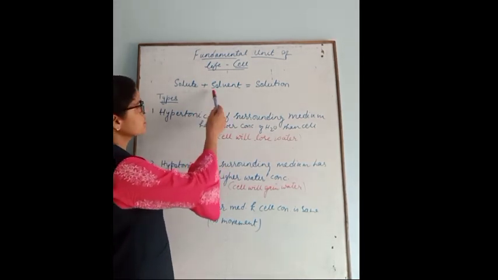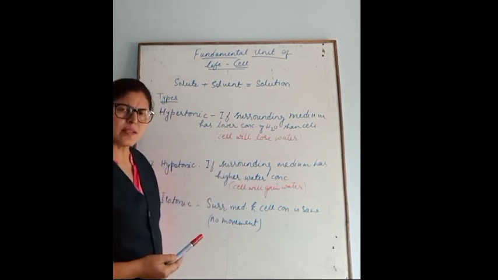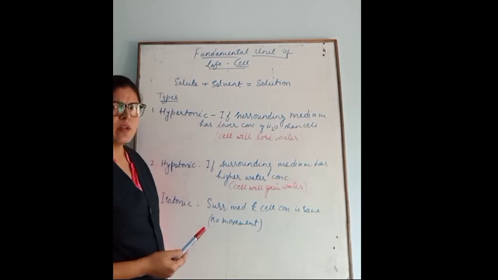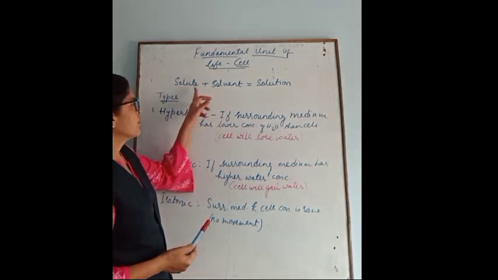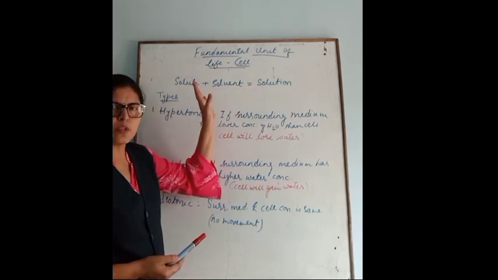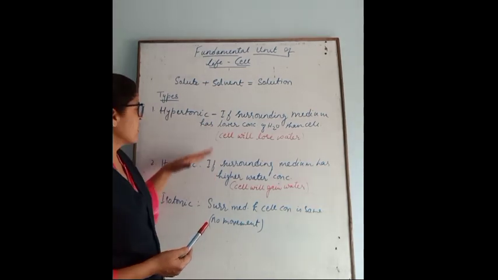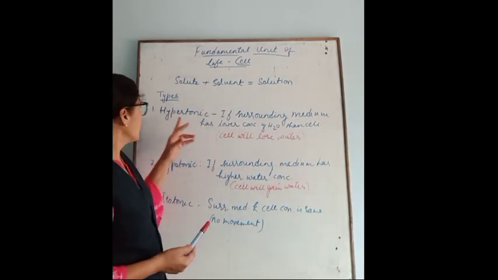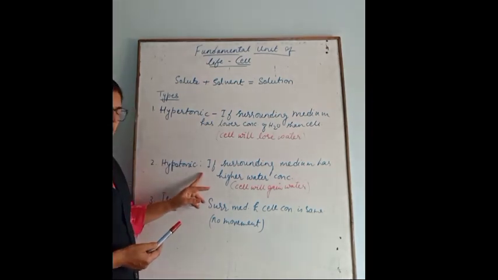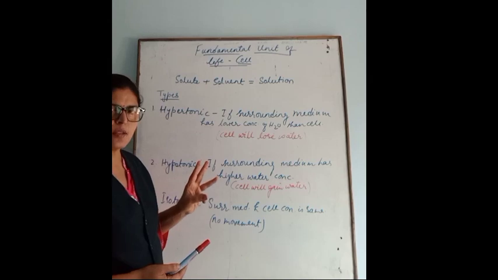When solute is mixed with solvent, it is called a solution. For example, in a sugar solution, sugar is the solute, water is the solvent, and sugar syrup is the solution. There are three types of solution: hypertonic solution, hypotonic solution, and isotonic solution.